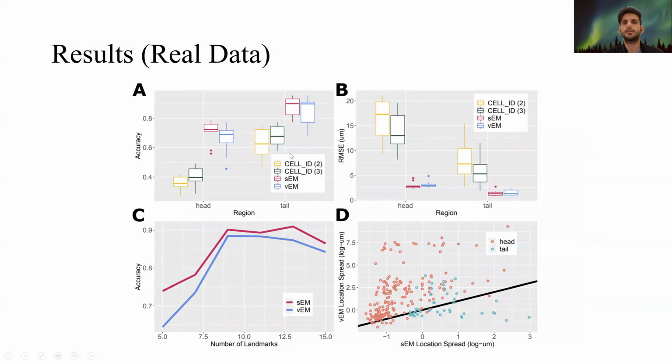We also studied the performance of different methods quantitatively and showed that the accuracy and MSE are better for the SEM, both in head and tail, compared to other methods. We also looked at the location spread for SEM and VEM and showed that the components given by the SEM are more local in space.